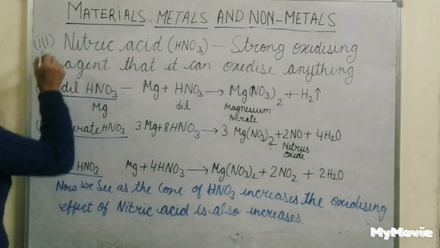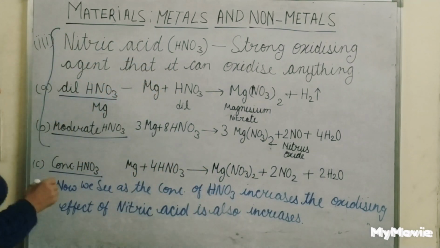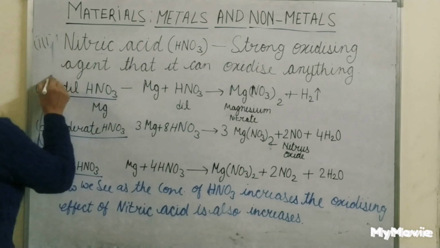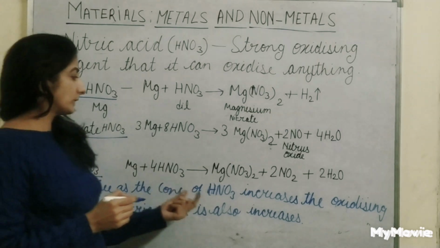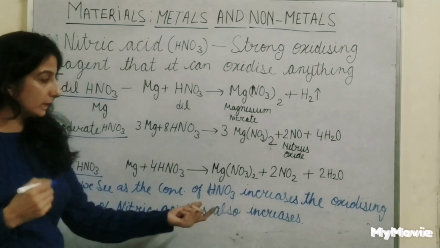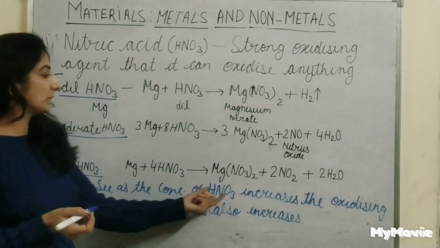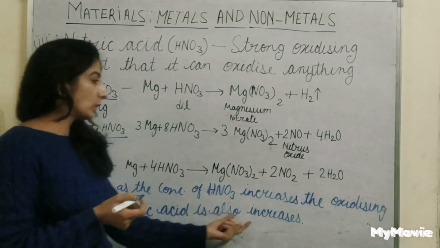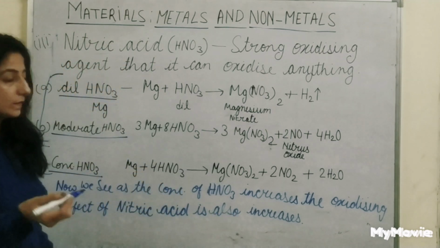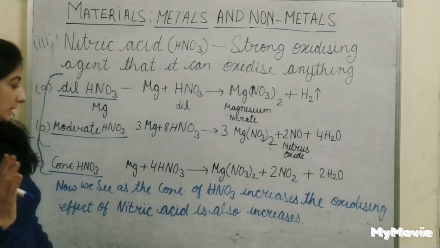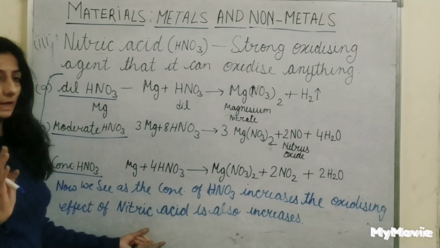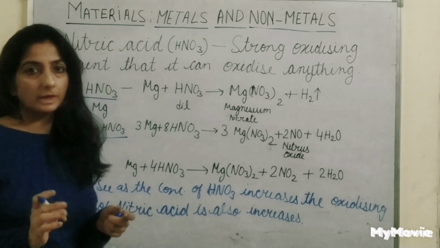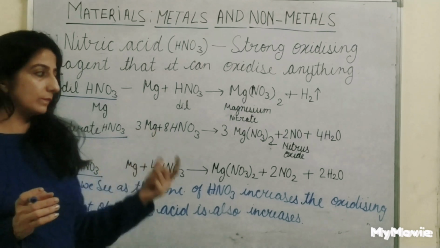What we observe in these three reactions is that the concentration of HNO3 increases. As the concentration of HNO3 increases, the oxidizing effect of nitric acid also increases. But it doesn't mean that all other metals will react in the same way.